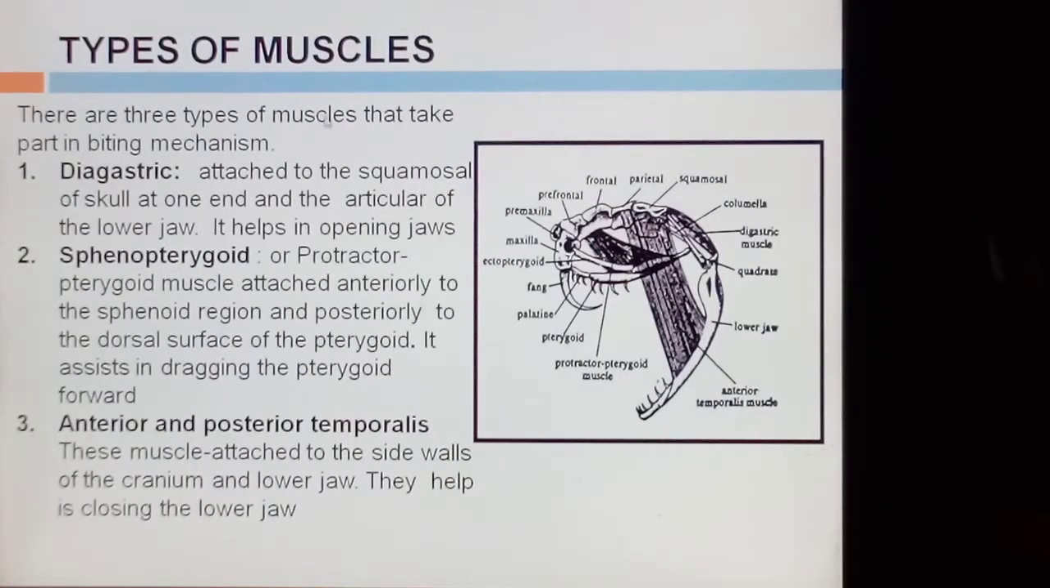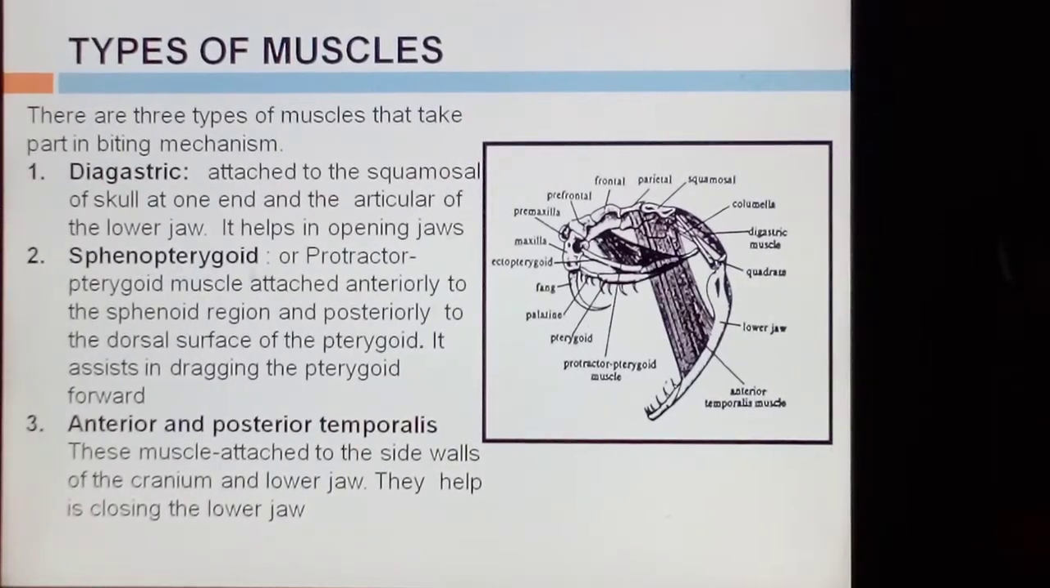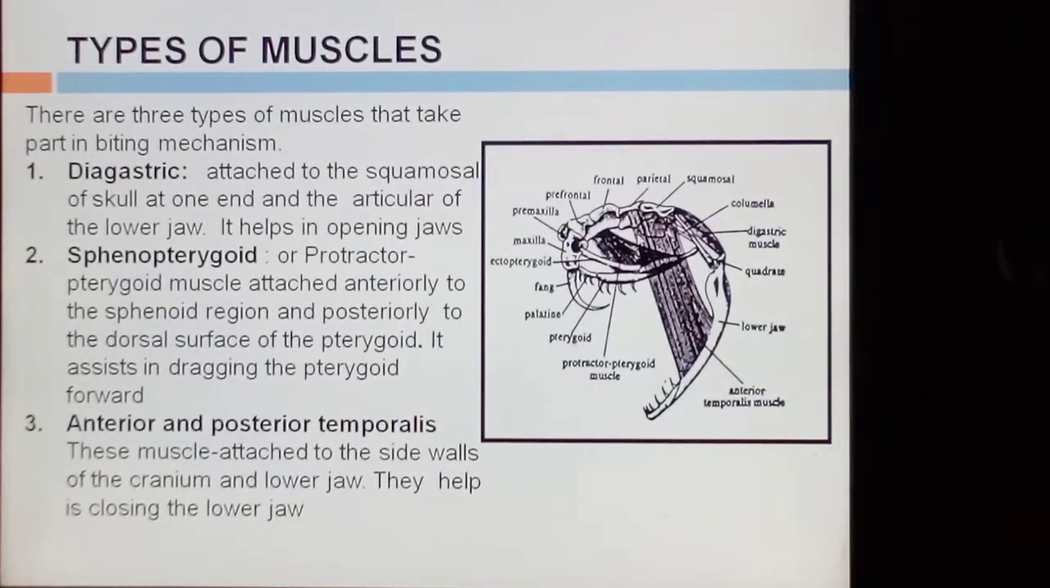These are the types of muscles which are associated with the fang for biting mechanism. There are three types of muscles that take part in the biting mechanism: digastric muscles, sphenopterygoid muscles, and the anterior and posterior temporalis muscles. Digastric muscles are attached to the squamosal of the skull at one end and the articular of the lower jaw. They help in the opening of the jaws.